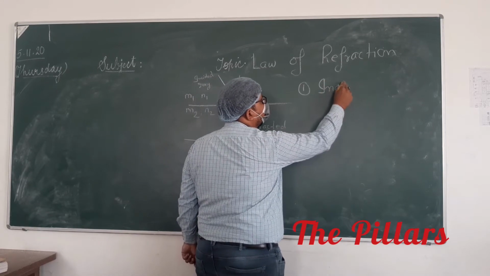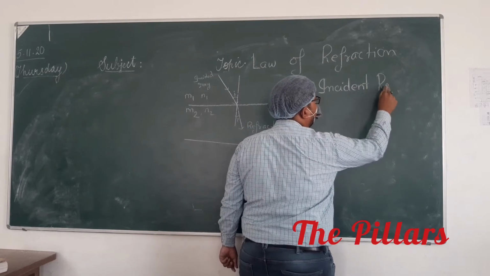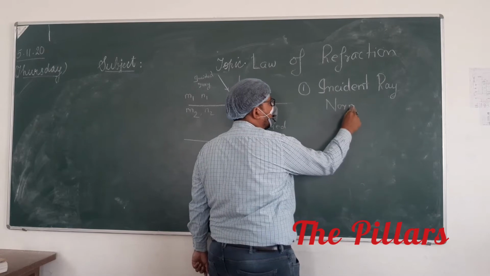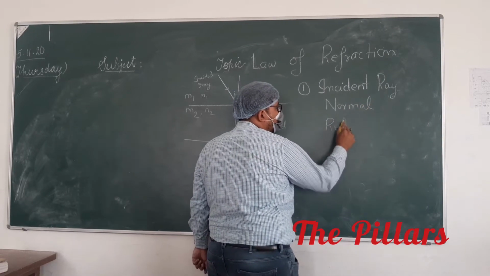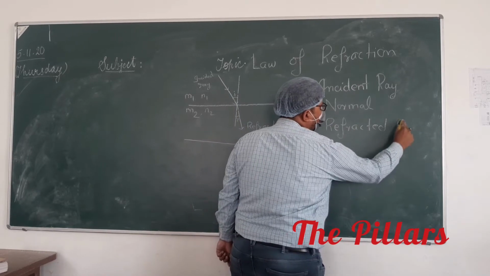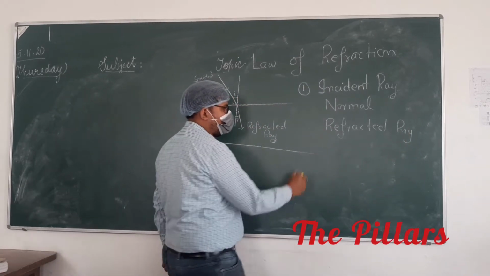Incident ray, normal and refracted ray, they all lie in the same plane.